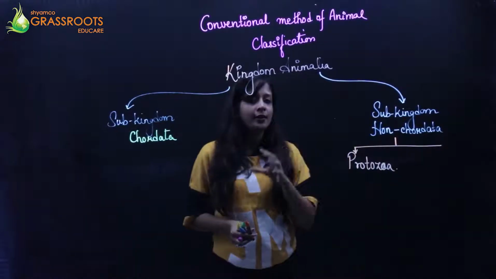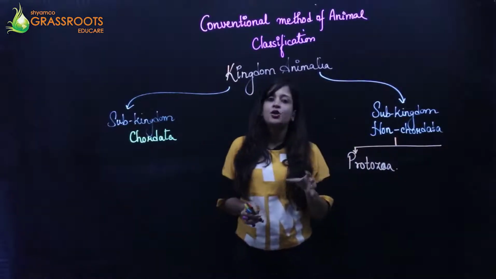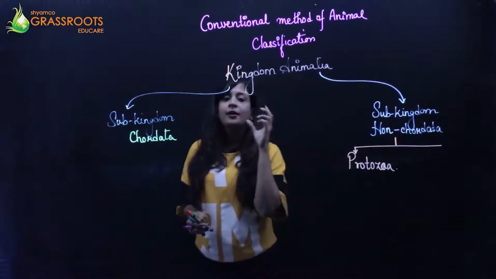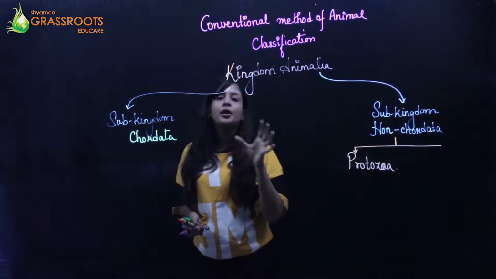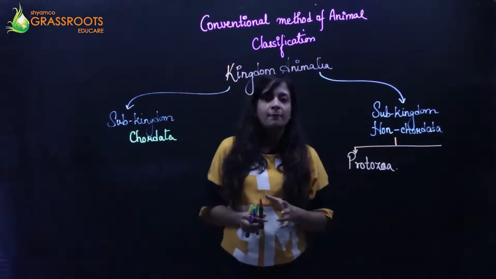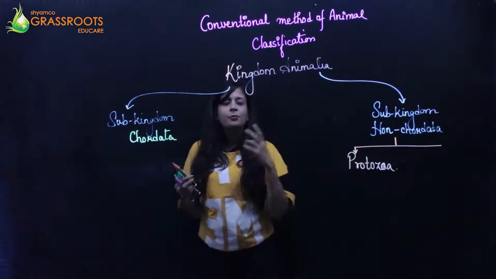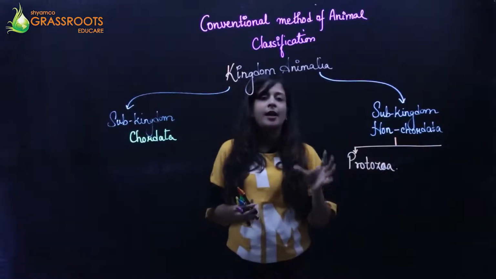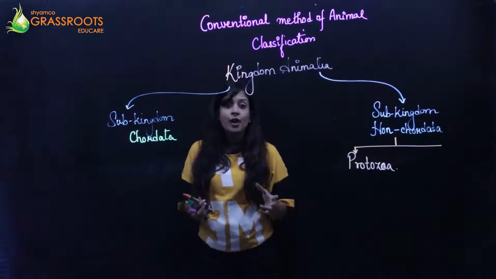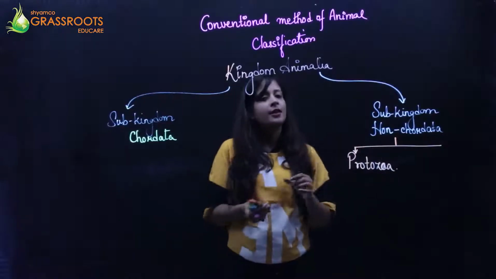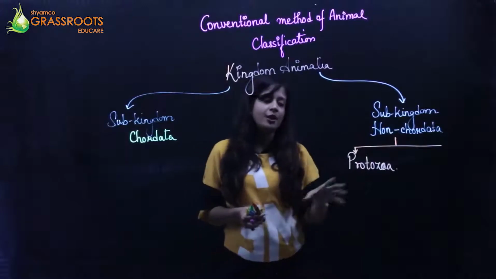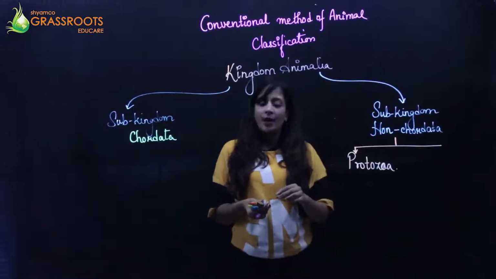In the new classification, for this protozoa they have made an entirely new kingdom which is known as the protista. You must have heard about algae, right? So protozoa, algae and then fungi, all of those have been put in that kingdom. But still, in the conventional method of animal classification, we will put the phylum protozoa.